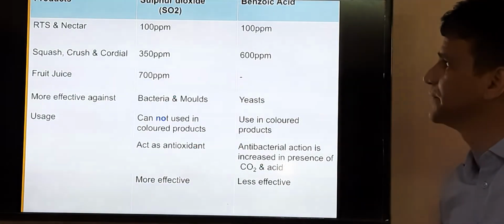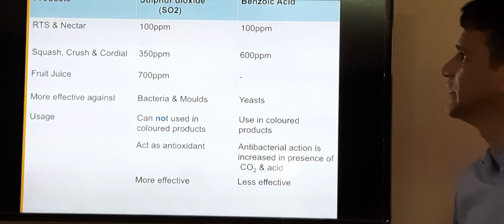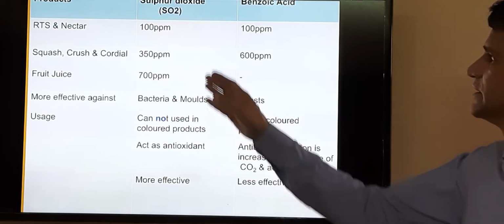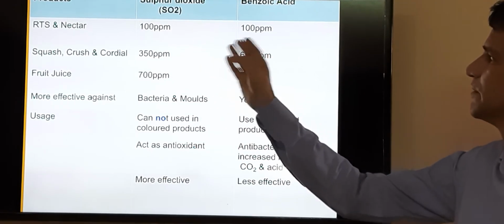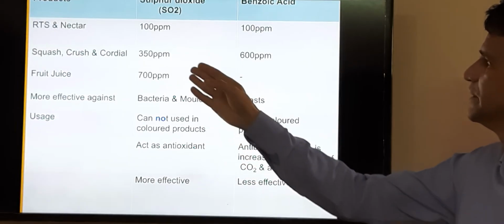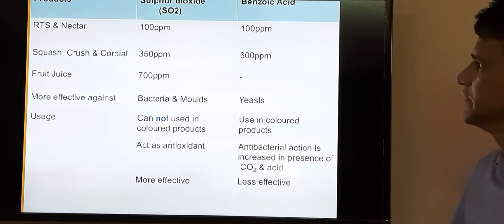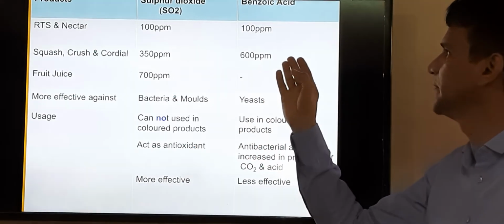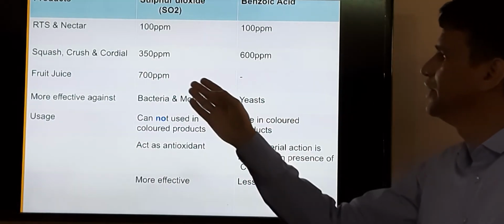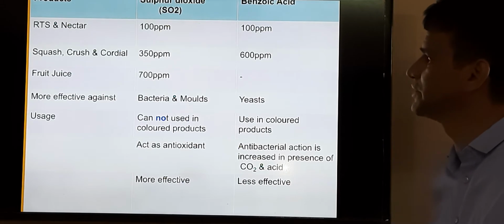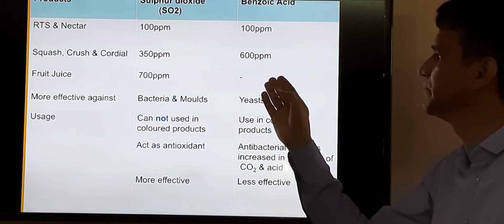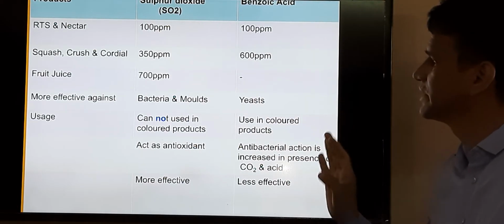This is the difference between sulfur dioxide and benzoic acid. In RTS and nectar, both are used up to 100 ppm. In squash, crush and cordial, KMS is used at 350 ppm and benzoic acid at 600 ppm. In fruit juice, in general, KMS is used at 700 ppm, and benzoic acid up to 600 ppm.